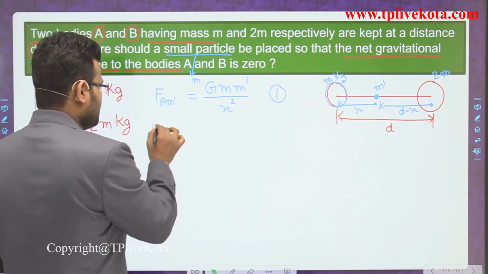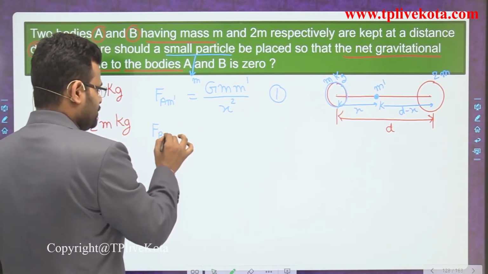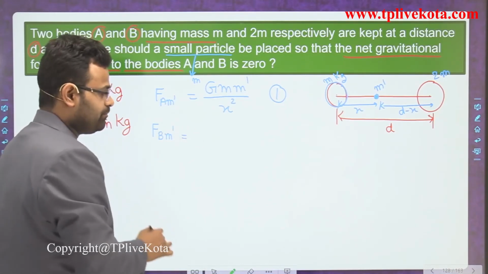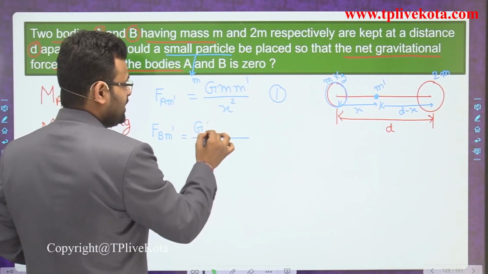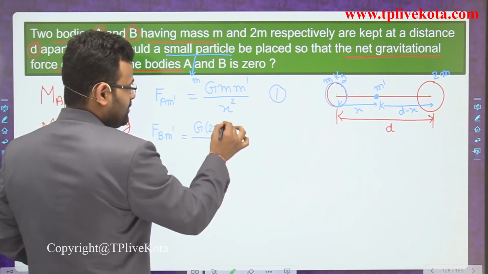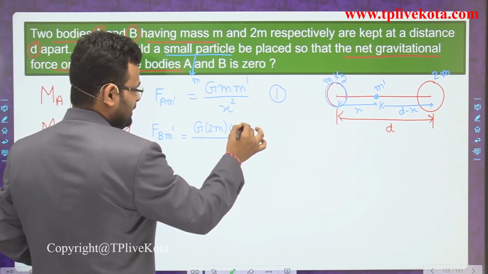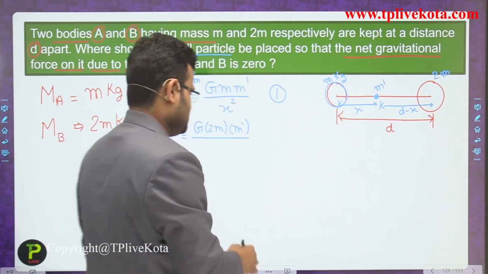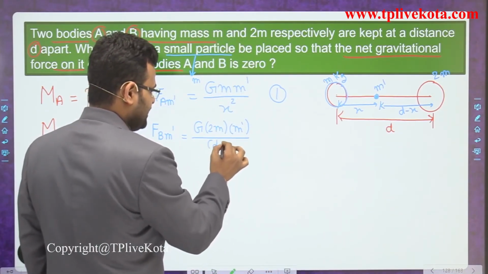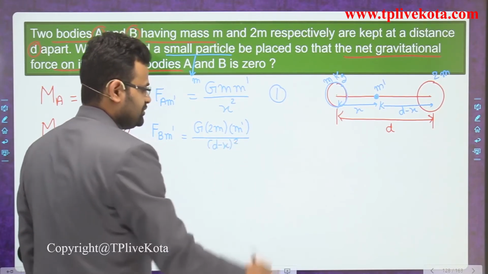Similarly, we calculate the force due to B on that m dash. The formula is G, mass of the other body, that is 2m, mass of the second body, that is m dash, and distance between them, that is d minus x, whole square.